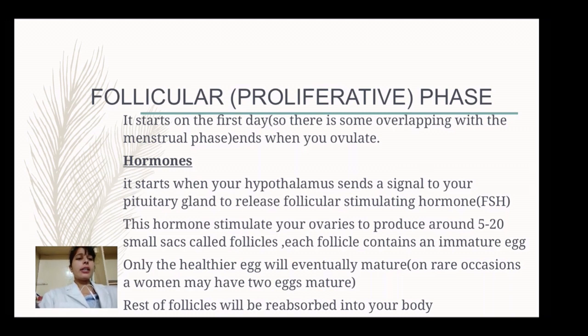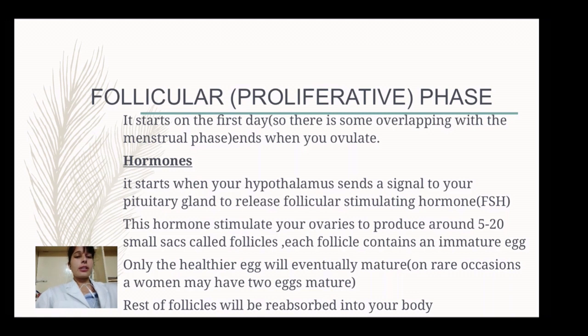Each follicle contains an immature egg. Only the healthier egg will eventually mature. A number of follicles will convert into a number of eggs, but only the healthier one will eventually mature. On a rare occasion, a woman may have 2 eggs. If a woman has 2 eggs in one menstruation cycle, and sexual intercourse occurs at that time, there are more chances that a twin pregnancy can occur. Understood? Then the rest of the follicles will be reabsorbed into your body.